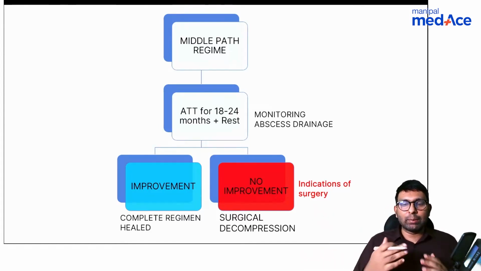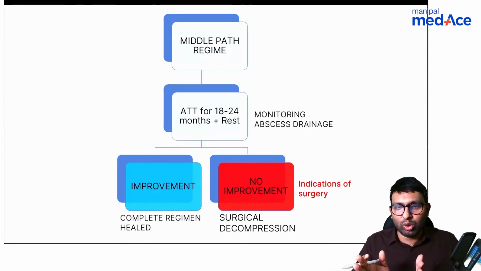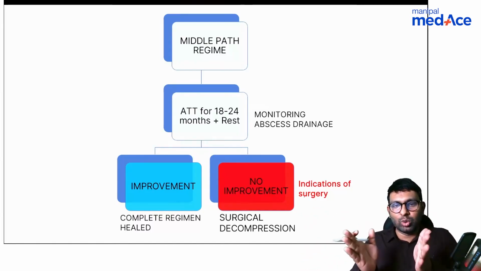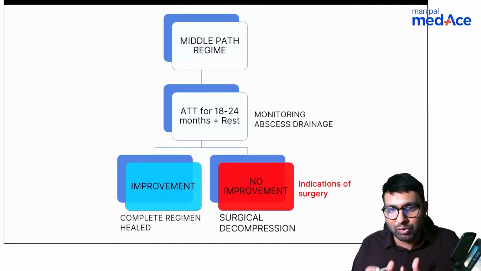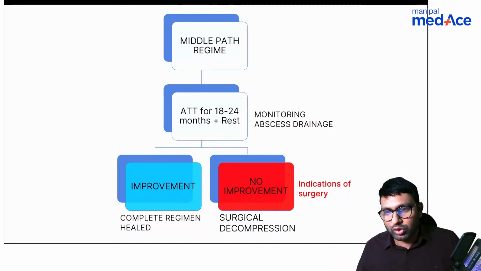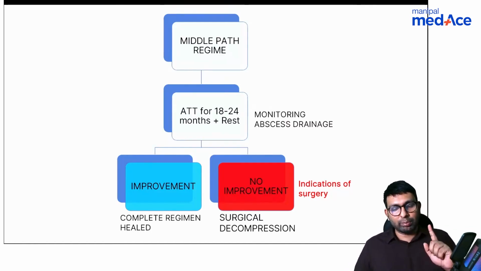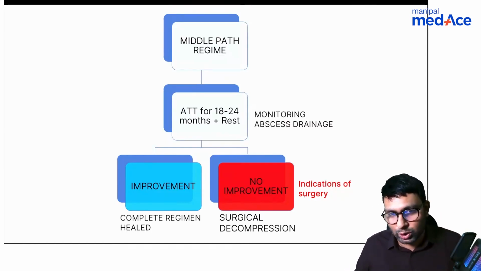So S M Tuli came up with this middle path regime where we don't go for extensive surgery, and we don't go for extensive conservative treatment. What we do is we start every patient on ATT and rest for 18 to 24 months, and we observe the patient. So shouldn't we continue ATT and proceed with surgery? Correct, Stardust. So ATT will be continued, but we have to do decompression surgery as well.